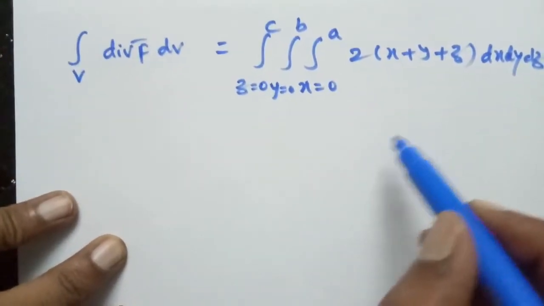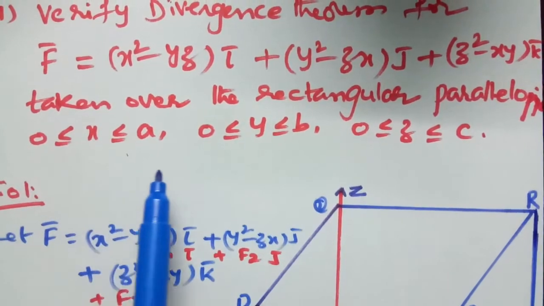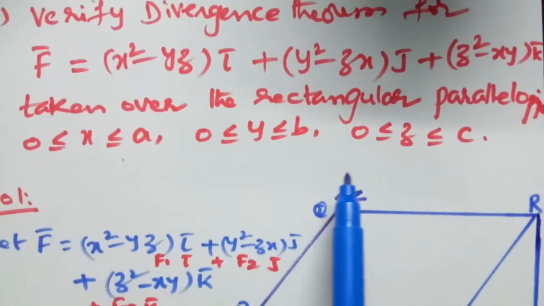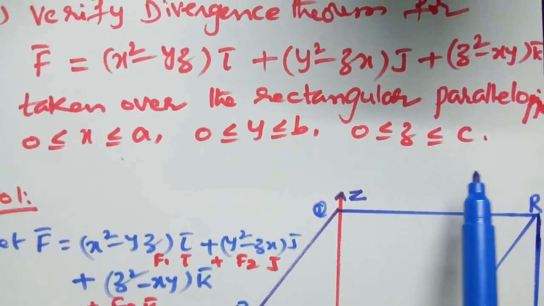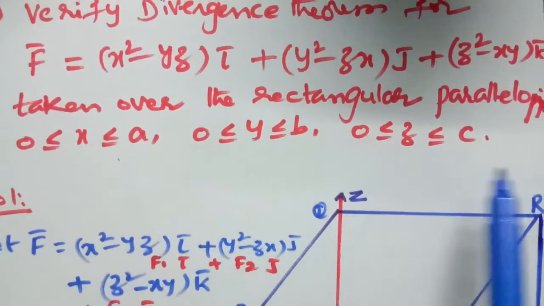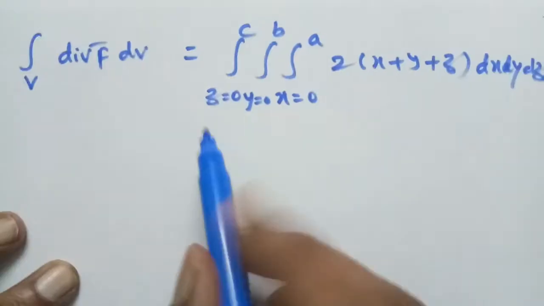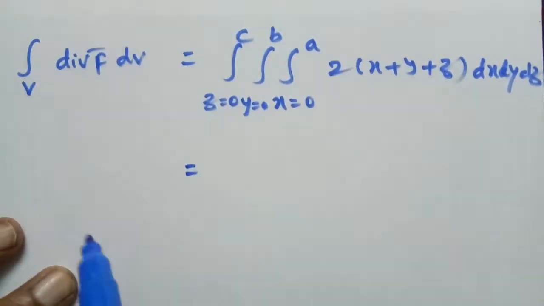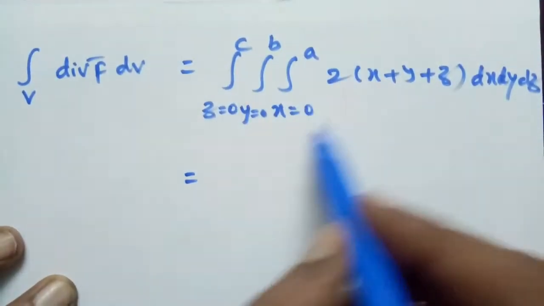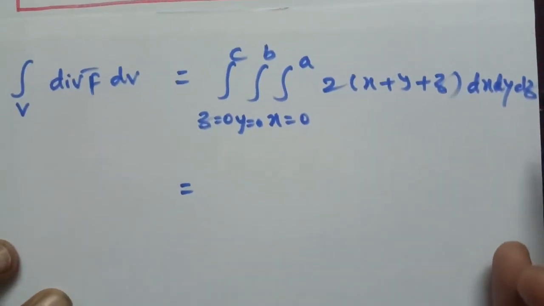As in the given problem, 0 is less than or equal to x less than or equal to a, 0 less than or equal to y less than or equal to b, 0 less than or equal to z less than or equal to c. So this is the rectangular parallelepiped, bounded by these planes. The limits are all constants, therefore we can integrate with respect to either x or y or z.